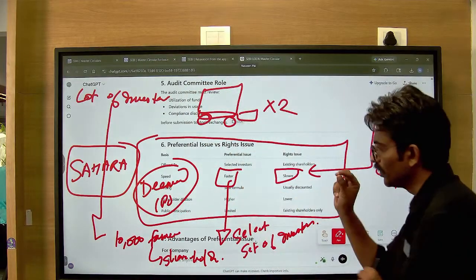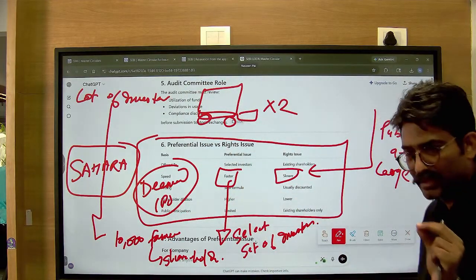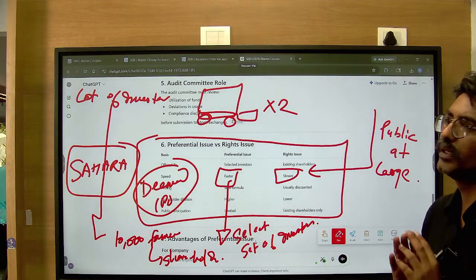The story is not about the dairy. The story is not about the IPO. The story is not about deemed IPO right now.